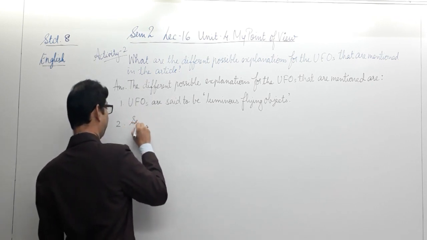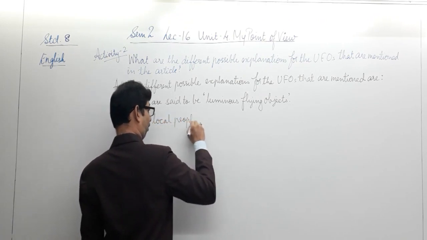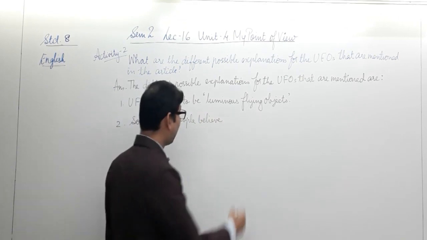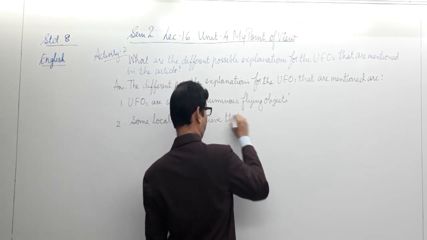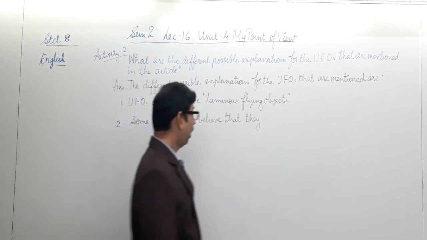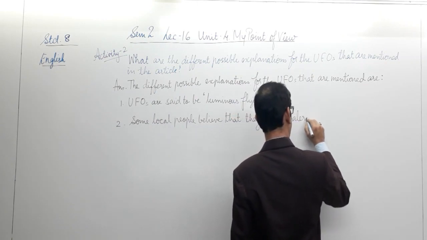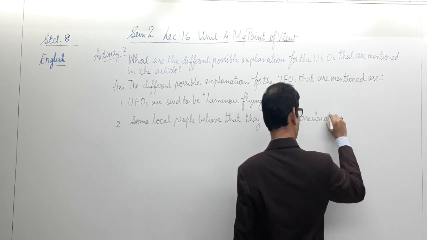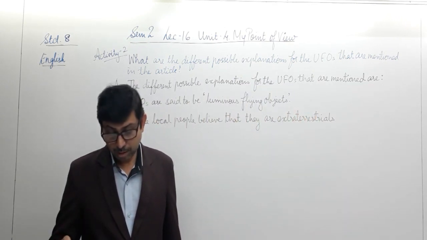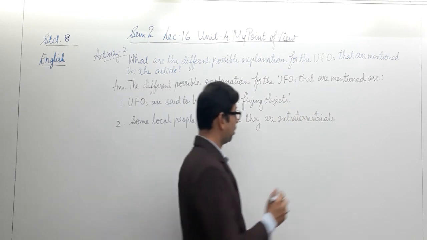Some local people believe that they are extraterrestrials, or in simple terms we say aliens, extraterrestrials who have come to the Earth from outer space.